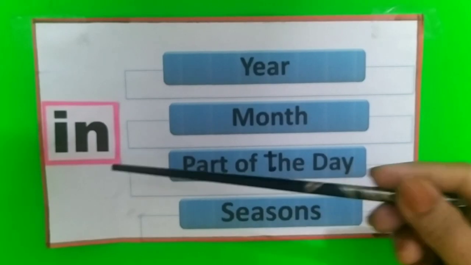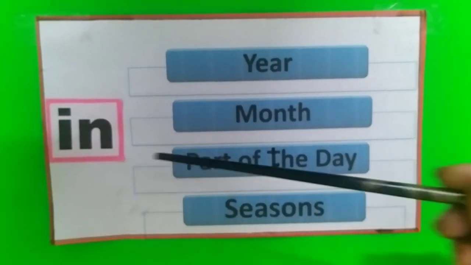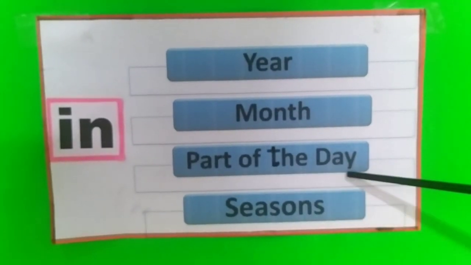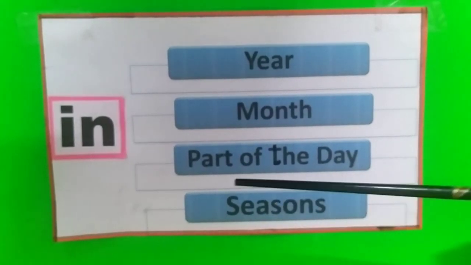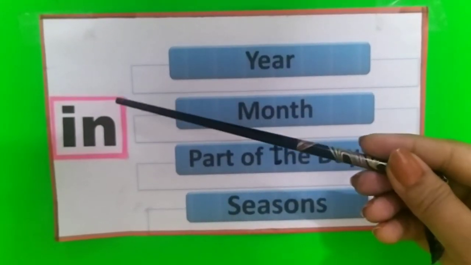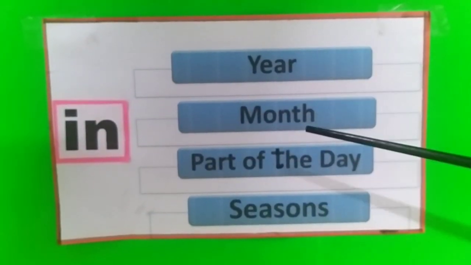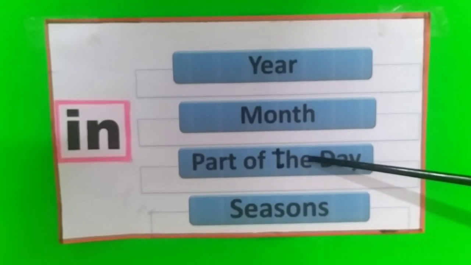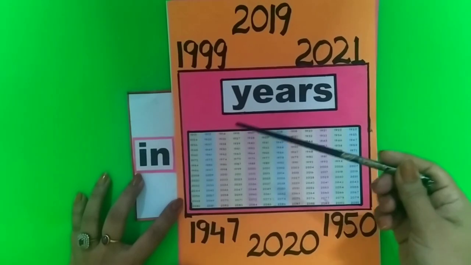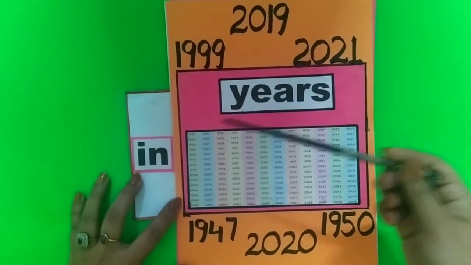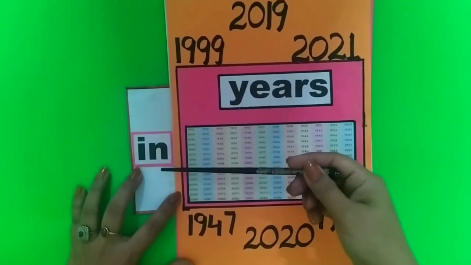It is used before month. It is used before a part of the day. Preposition in is also used before seasons. Now we can say that in is used before year, before a month, before a part of the day and before seasons.